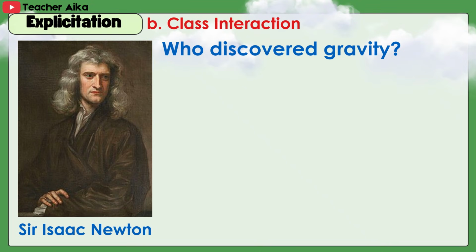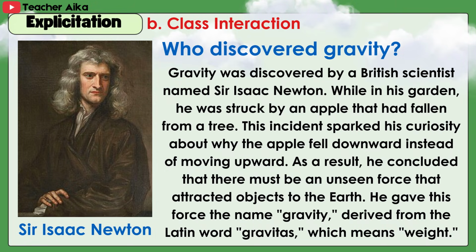Who discovered gravity? Gravity was discovered by a British scientist named Sir Isaac Newton. While in his garden, he was struck by an apple that had fallen from a tree. This incident sparked his curiosity about why the apple fell downward instead of moving upward. As a result, he concluded that there must be an unseen force that attracted objects to the earth. He gave this force the name gravity, derived from the Latin word gravitas, which means weight.